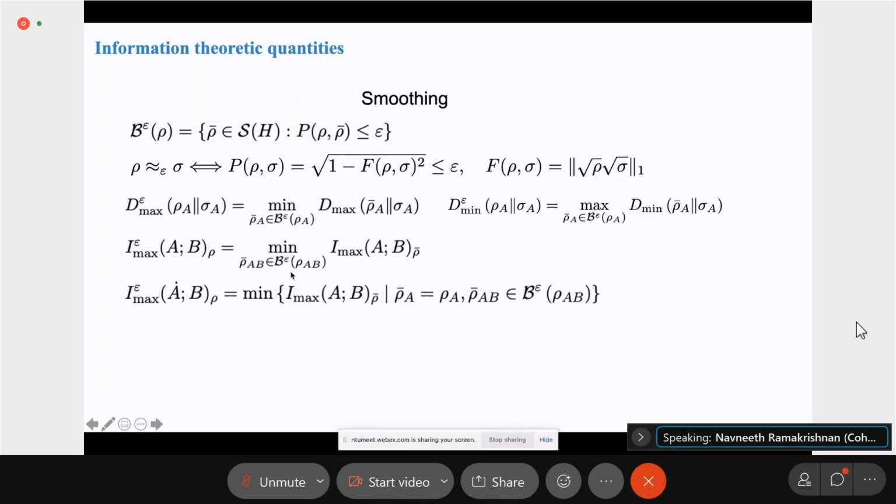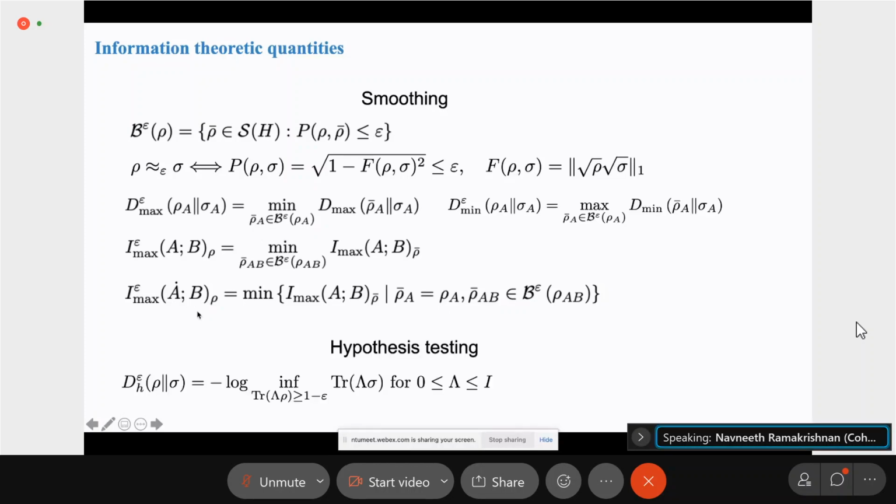And lastly, the quantity that we're interested in is the partially smoothed max information. So this is the same as the previous definition, except that we additionally impose that this rho bar has the same marginal on the A subsystem. And we denote it with this extra dot up here.